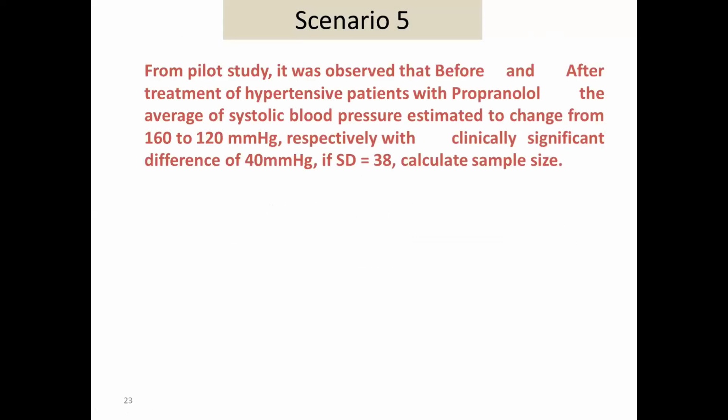And this is the last scenario. There is some difference with this scenario, right? Initially, we said there are two independent groups, but here the groups are not independent. One group is there before intervention and after intervention. Are you getting me? So what is the outcome? Is it a difference between means or a difference between proportions?